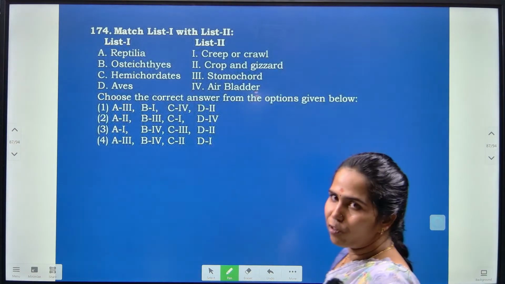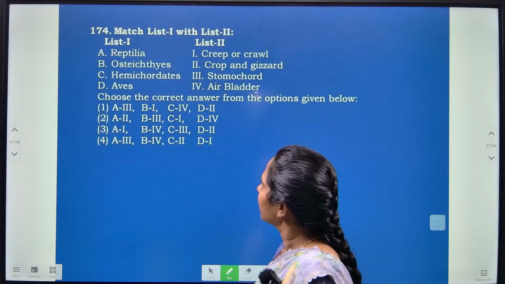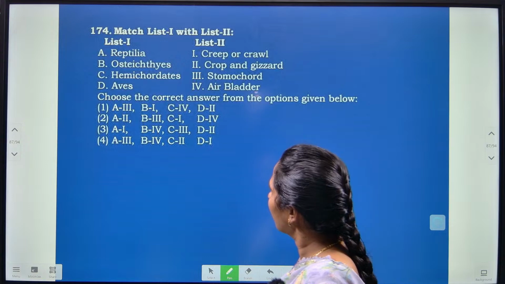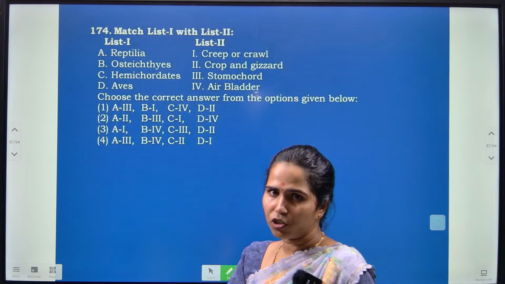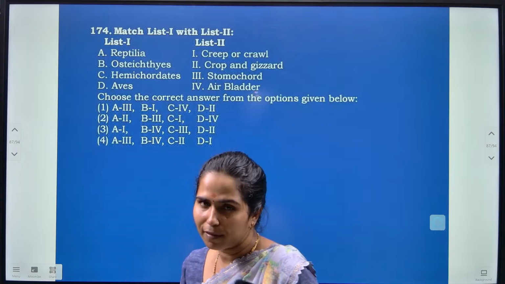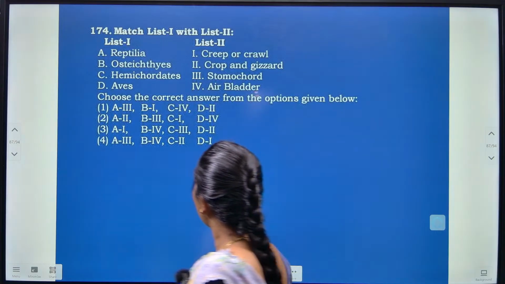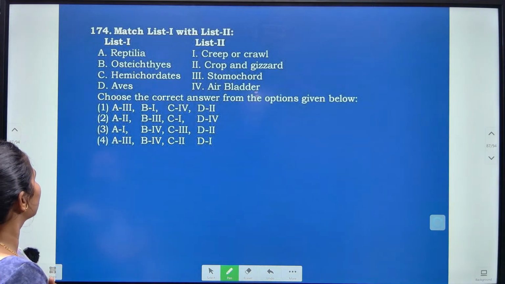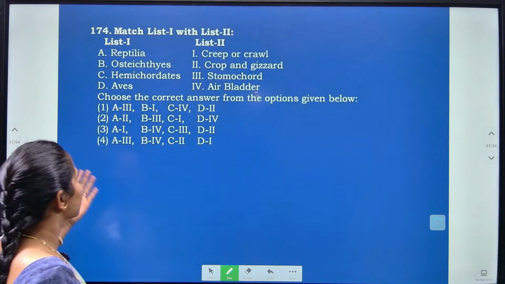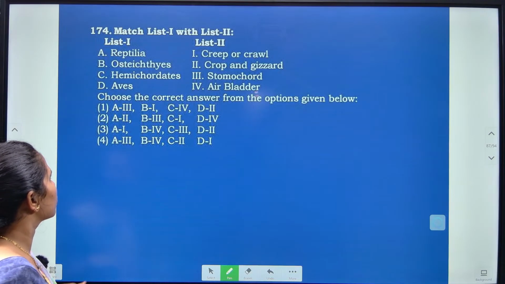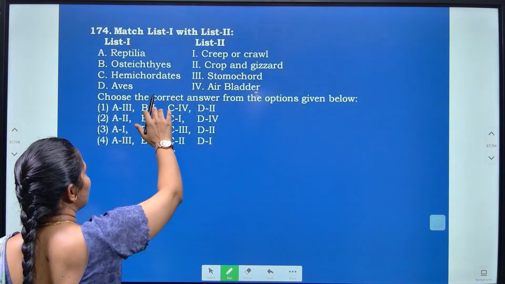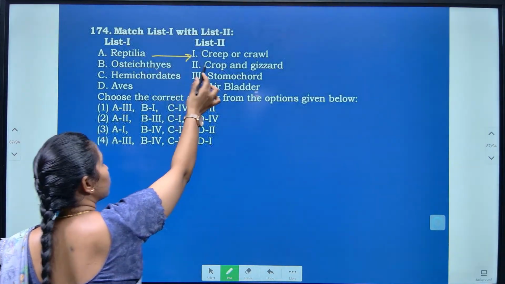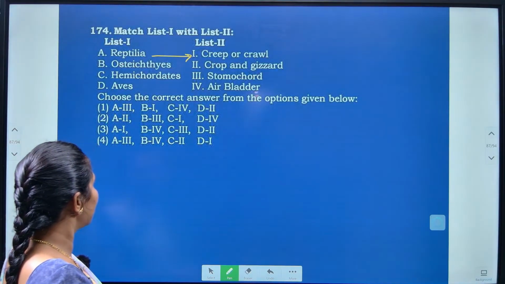So here again you have to match list 1 with list 2. Reptilia, Osteichthyes, Hemichordata, as well as Aves, you have to match the correct character of the given organisms here. So here they have given the classes, okay. One is a phylum, that is subphylum Hemichordata, and the remaining are the classes. So class Reptilia, the main character of class Reptilia is that the locomotion is through creeping or crawling, I can call it, okay.